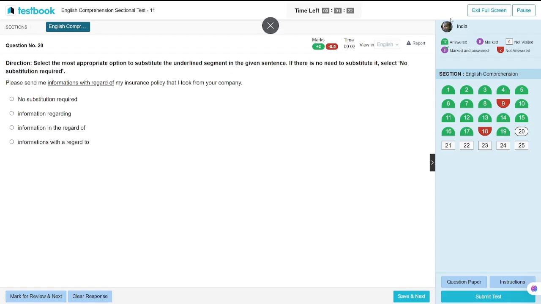Please send me information. Not "with information", it is just information. Send me the information regarding my insurance.